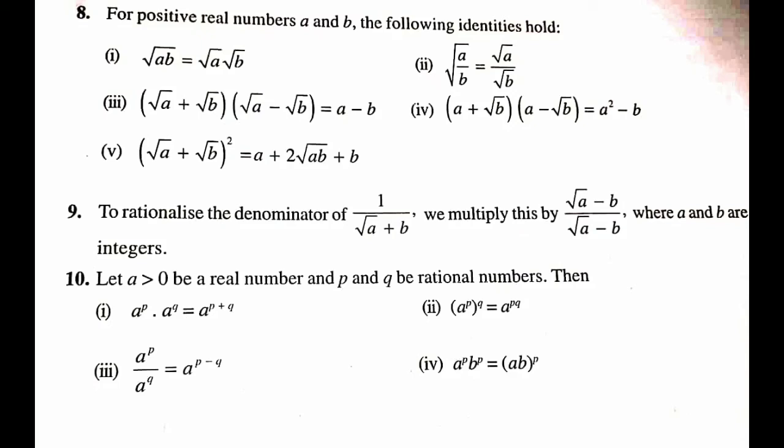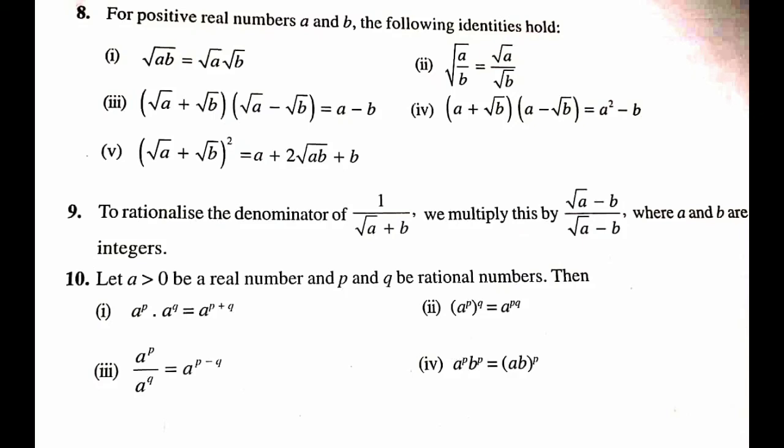Fifth subtopic, root A plus root B whole square, it is equal to A plus 2 into root under A into B plus B. Ninth point, we have to rationalize the denominator of 1 by root A plus B, we multiply this by root A minus B divided by root A minus B, where A and B are integers.